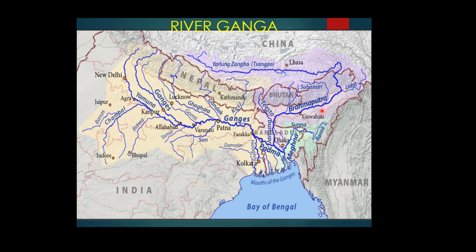And after this Brahmaputra river enters India, you can see here this region experiences a large amount of rainfall throughout the year, and through this rainfall the volume of the river becomes enormous, so that it crosses its channel, causing widespread floods. In this area in India, the Brahmaputra carries a large amount of silt, which causes the bed of the river to rise, and that is the cause of the flooding of this area.